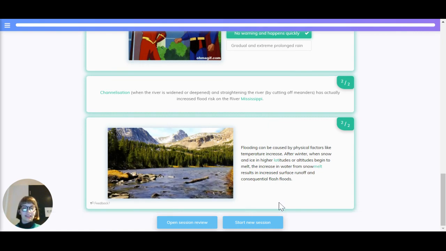Flooding can be caused by physical factors like temperature increase. After winter, when snow and ice in higher latitudes or altitudes begin to melt, the increased water from snowmelt results in increased surface runoff and consequential flash floods.